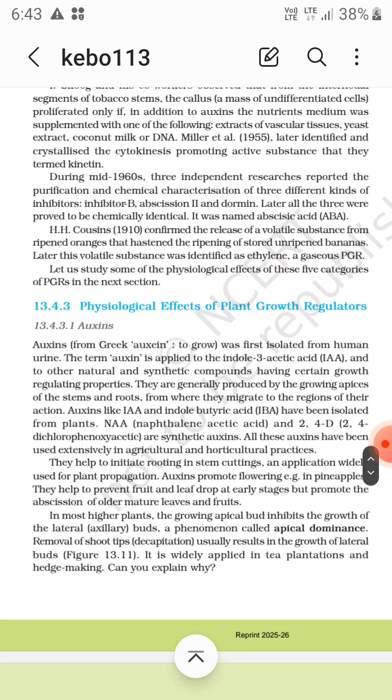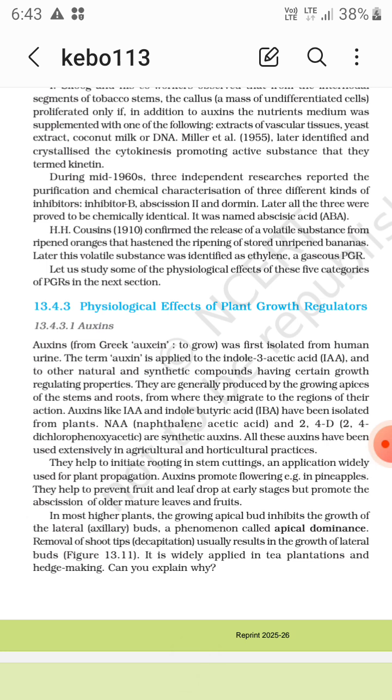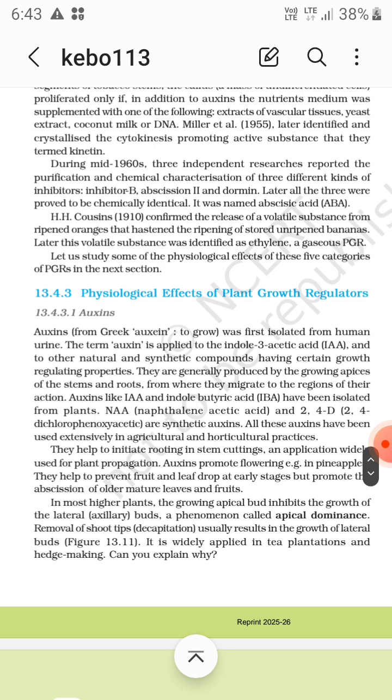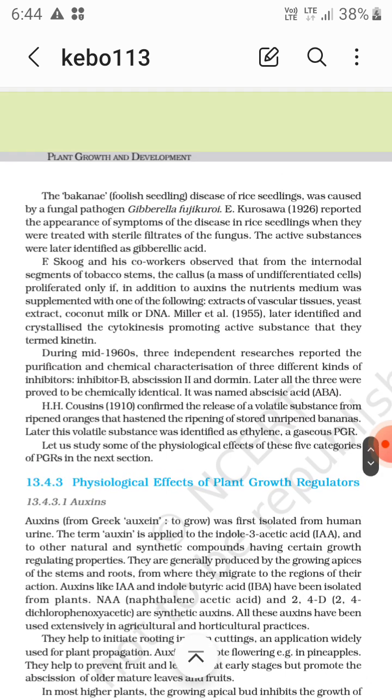Now, H.H. Cousins in 1910 confirmed the release of a volatile substance from ripened oranges that hastened the ripening of stored unripened bananas. Later, this volatile substance was identified as ethylene, a gaseous PGR. So this is it.